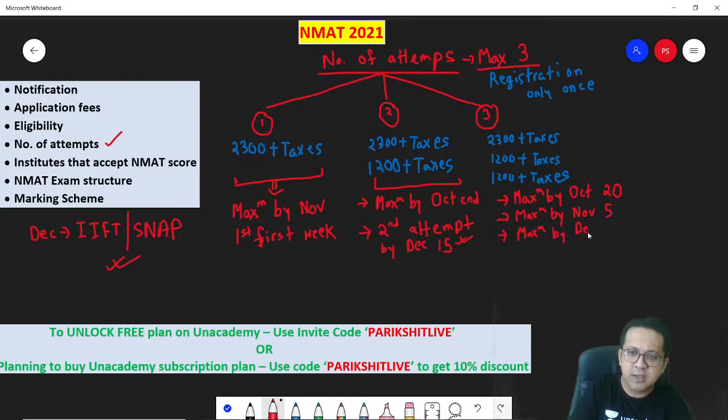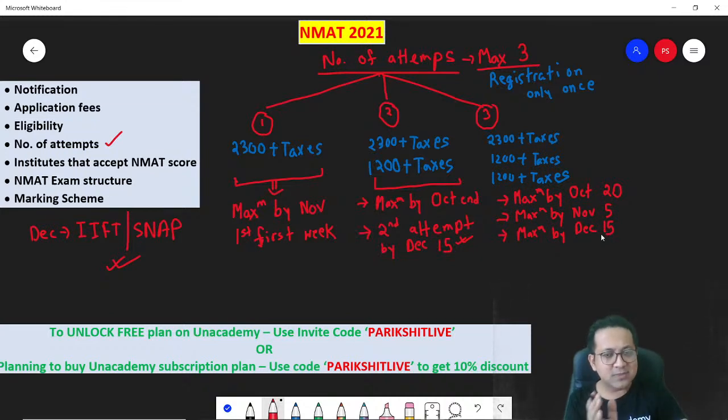Why December 15? Because after that, you want to prepare for the SNAP the weekend after that. So there are 3 different possibilities, depending on the money you are ready to spend, depending on if NMAT is your dream college, depending on how desperate you are to do an MBA this year. You can choose which of the 3 strategies you are going to apply.